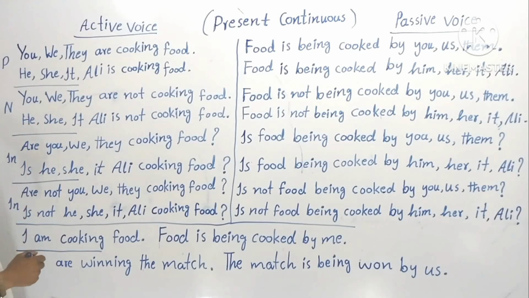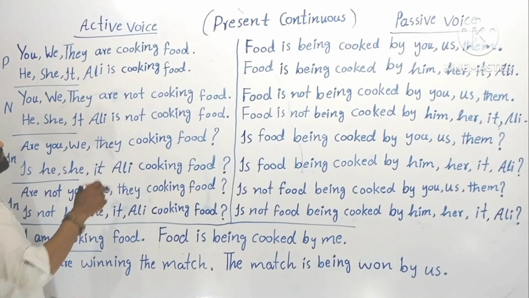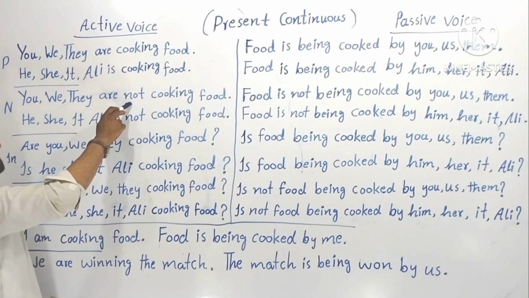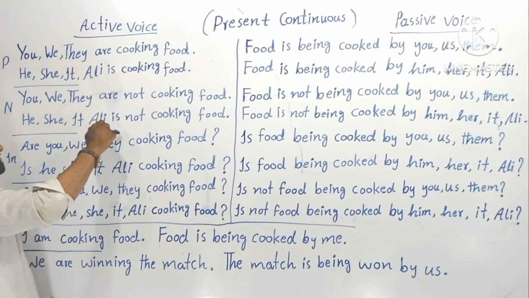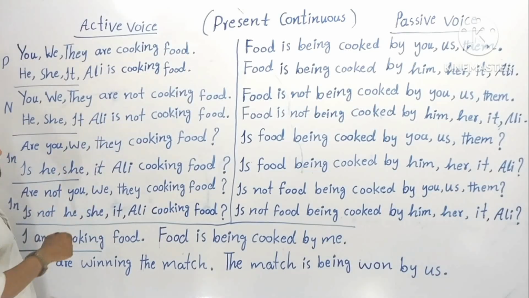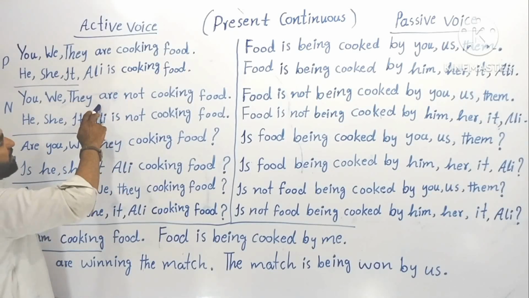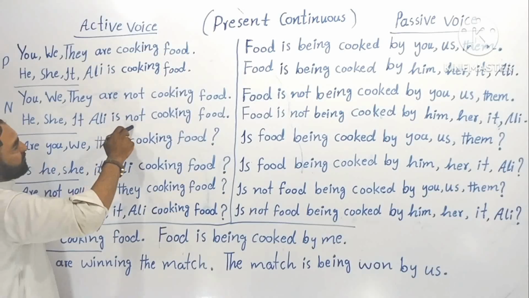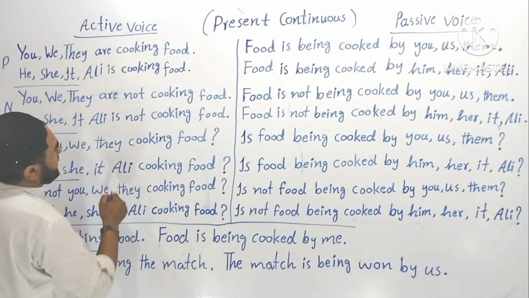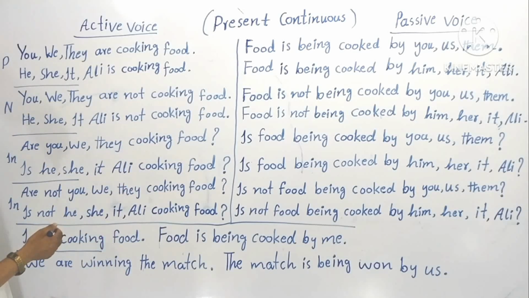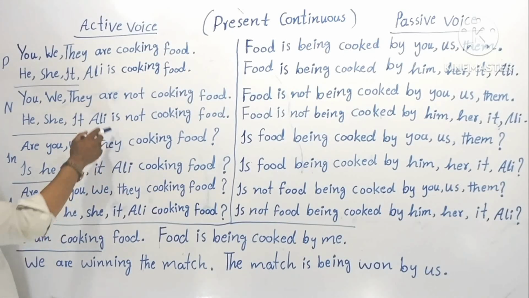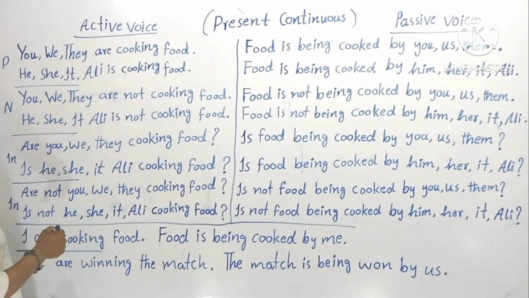Now here we have a problem: we mostly use the short form of are and is, and many other helping verbs. That's why instead of using "are not", we say "aren't", and instead of using "is not", we say "isn't". Okay, so because I like to speak the words with fluency, with the short form of the helping verb. If you allow me, please.